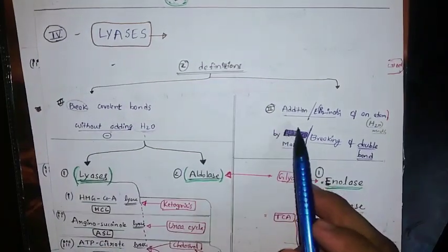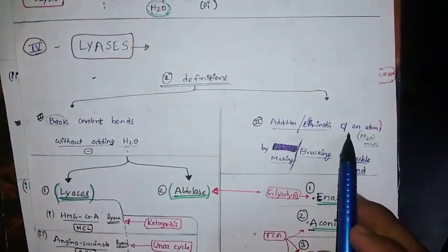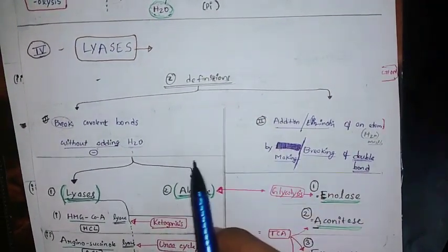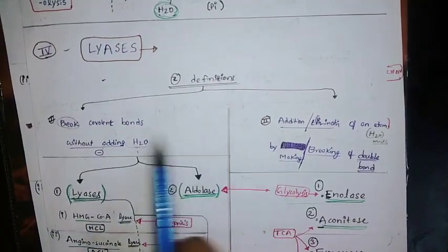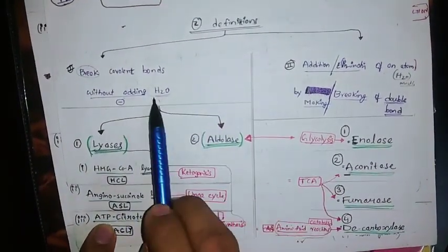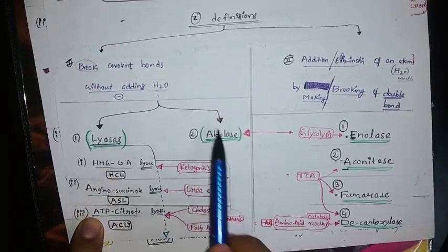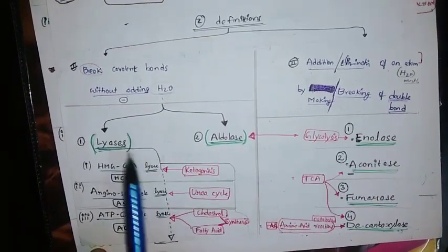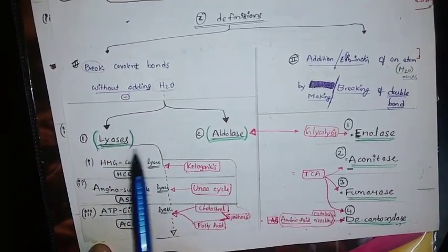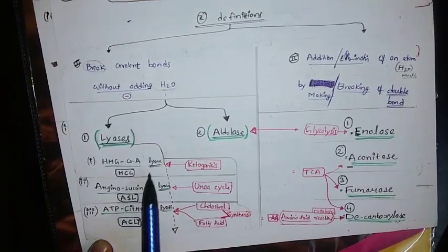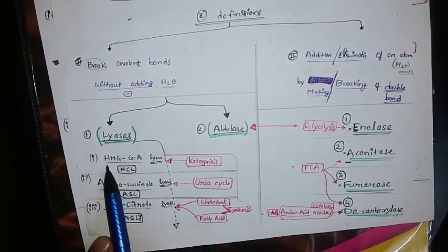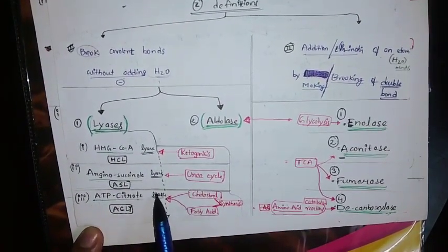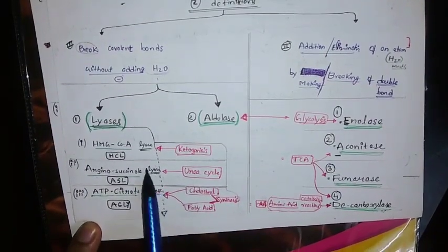What is the second definition? Addition or elimination of an atom by making or breaking of double bond. In the introduction I already told all the definitions. Again I am repeating, you can see there are two definitions. In the first definition you have both lyases and aldolases. Lyases means the enzyme name ends with lyase. That is the reason I wrote commonly lyases. You can see this arrow: HMG CoA lyase, argininosuccinate lyase, ATP citrate lyase. In these 3 enzymes the common word is lyase. That is the reason I wrote lyase here.